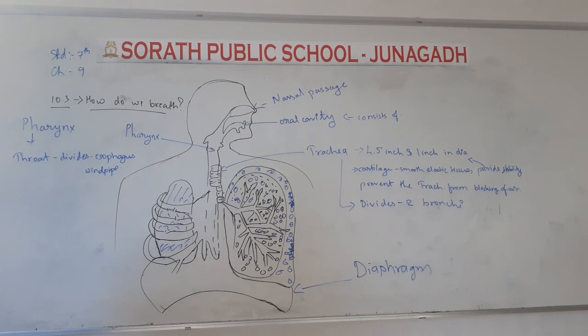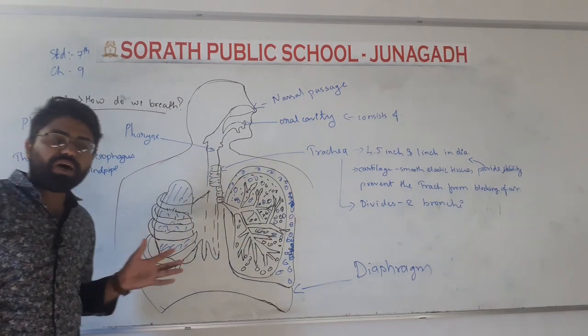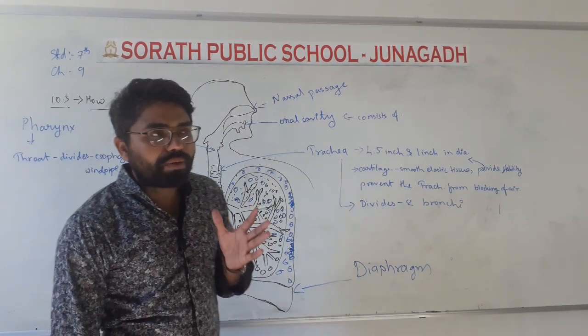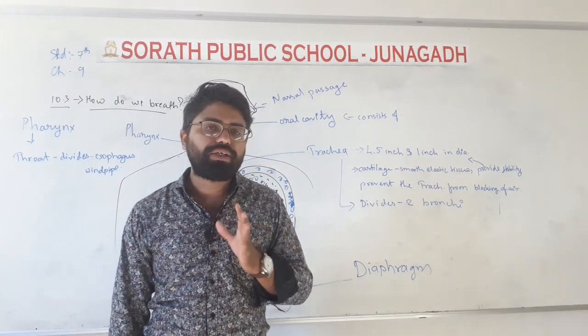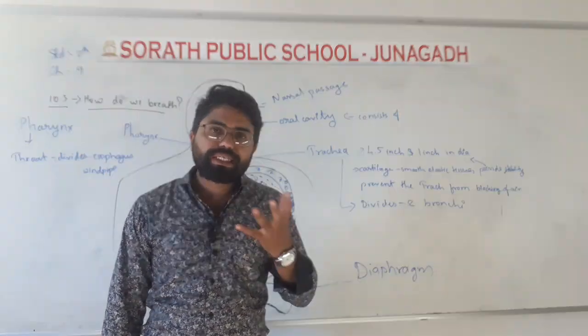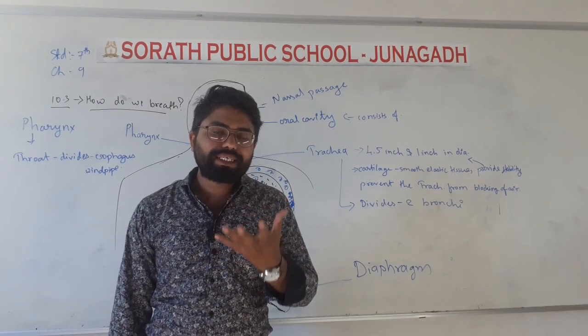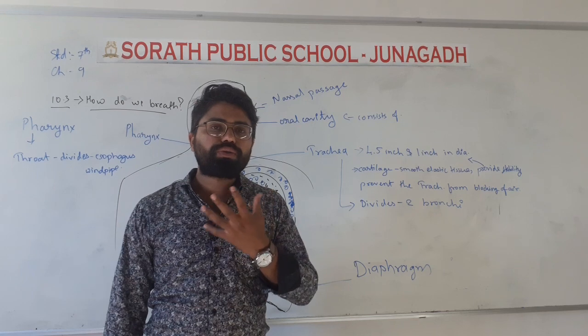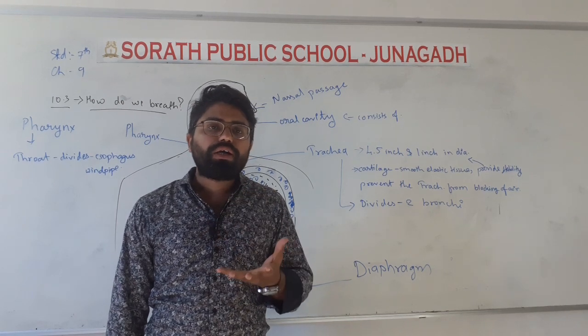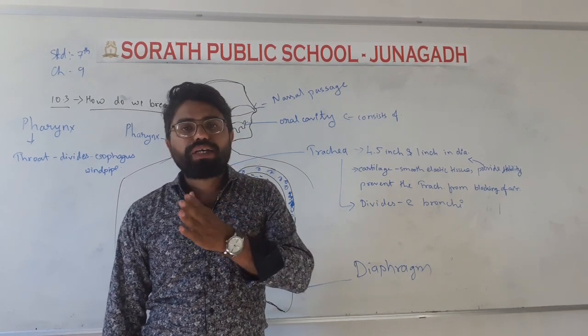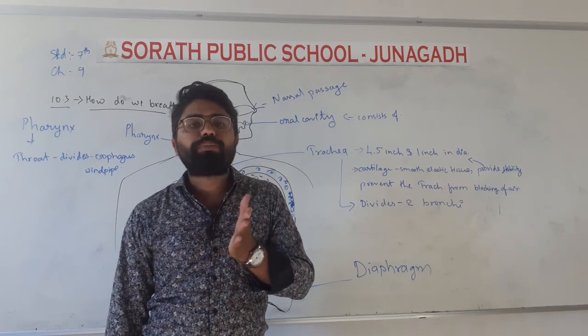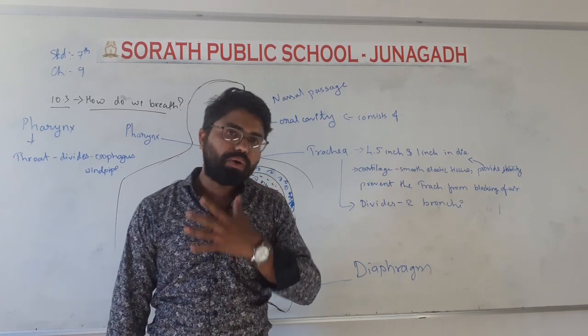Okay, now first of all our body, the main thing is our mouth and nose. What we eat first goes to our mouth, and the air which we are breathing goes to our nose.